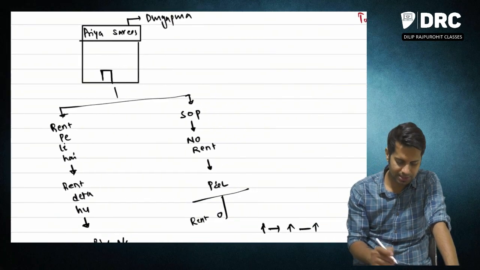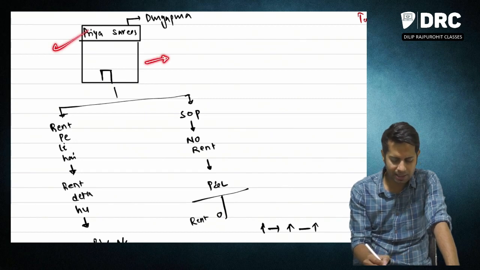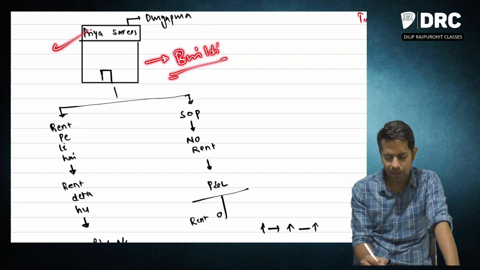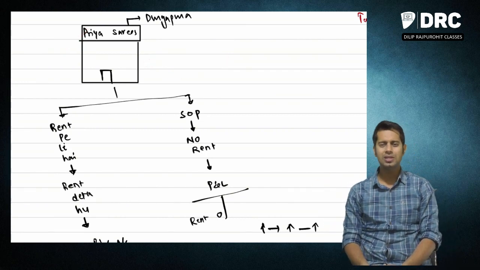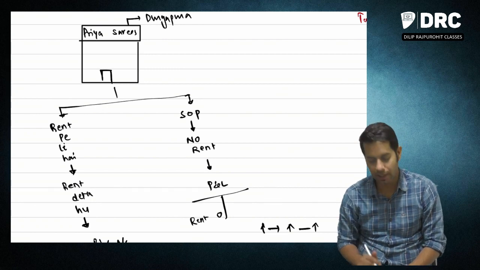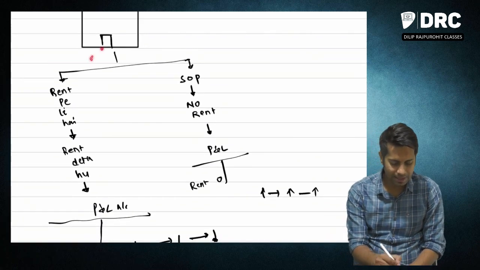Say for example, Priya Saris. Now let us see what will happen if the building where the Priya Saris shop or store is located is rented property.